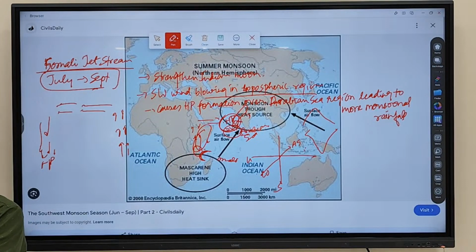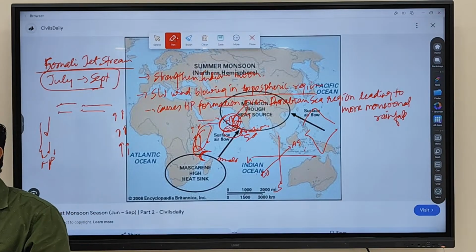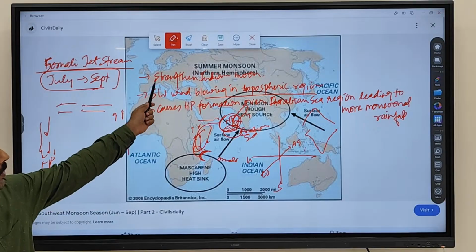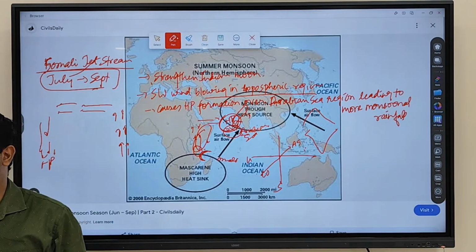We discussed that jet streams are divided into what? Two types. One is the permanent jet stream, another is the temporary jet stream. Permanent jet streams are the subtropical jet stream and the polar jet stream. Temporary jet streams develop due to secondary circulation. Which type of jet stream does it create? The Somali jet stream and the tropical easterly jet stream. Both these streams strengthen the monsoon in India.